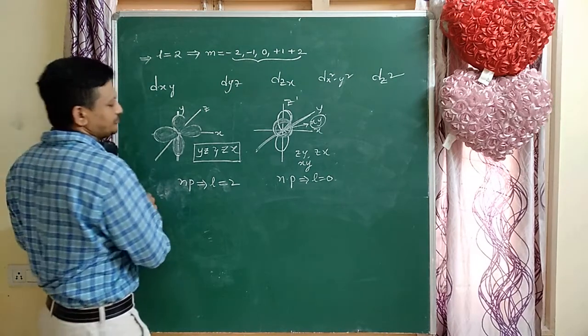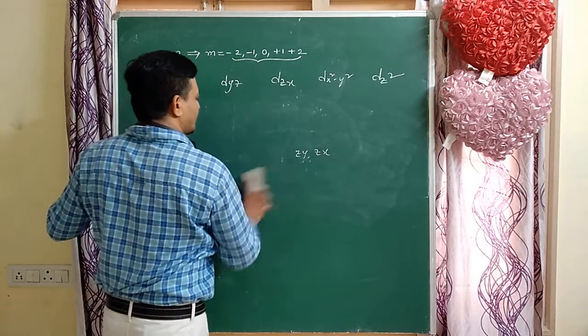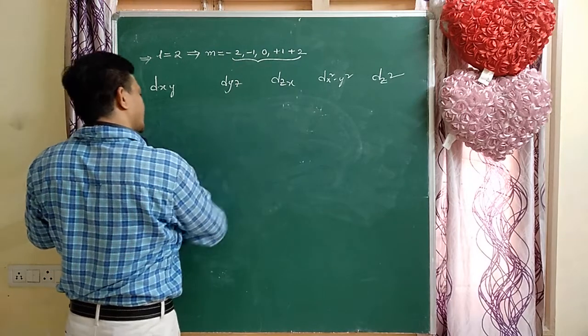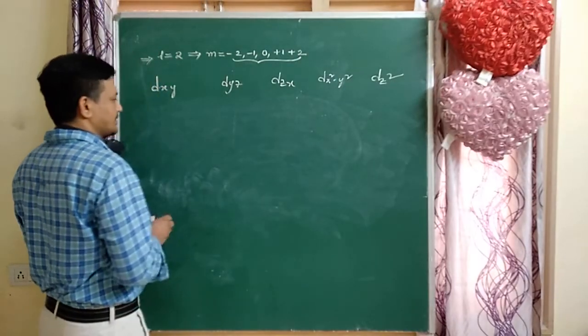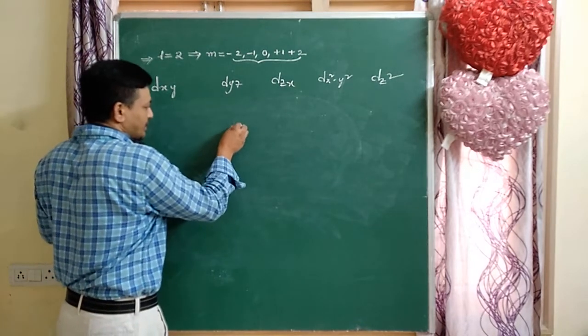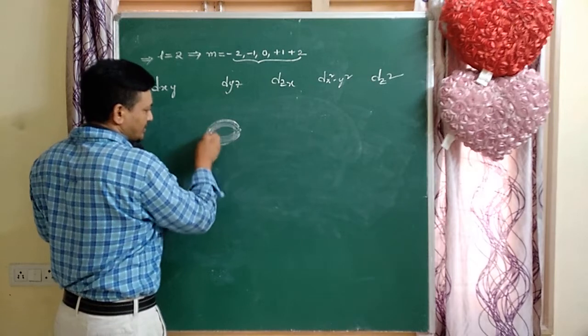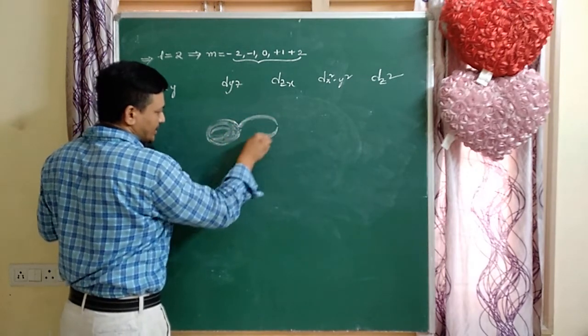Next, as the n value increases, the size of any orbital, whether s, p, d or f, increases. For example, the starting d orbital is 3d; 2d and 1d are not there.